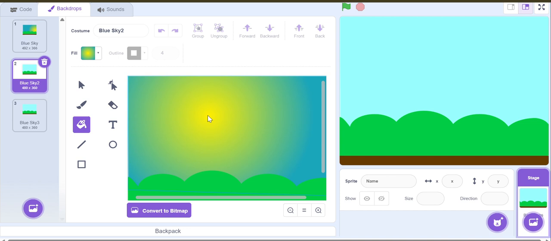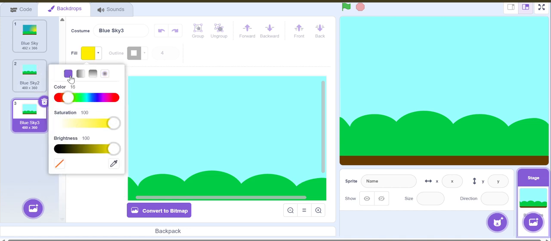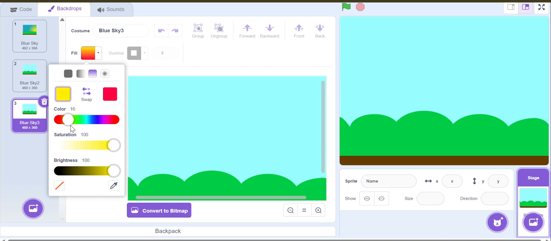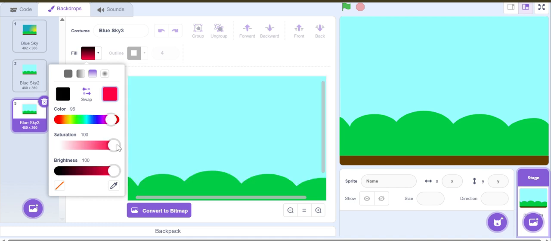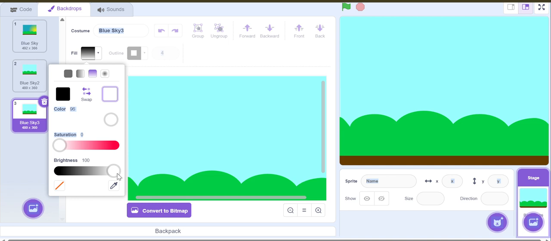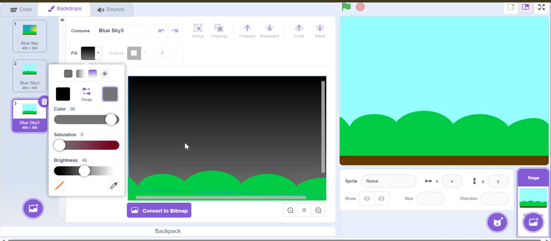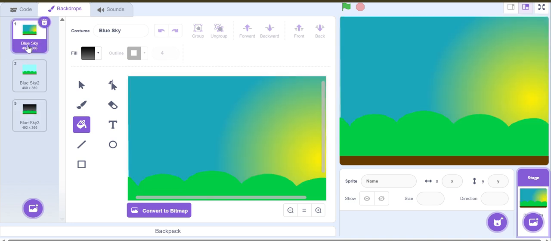Next, this is the screen during the game, and now the last one. The last one, you can make it like this, or you can make it like this. Make it black. Then this one you can make it a little bit white and a little bit darker. Like that. Done. So you can now have three different screens.